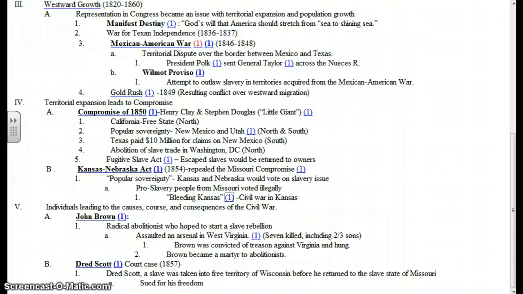This concludes Unit 5, Section 4, Territorial Expansion, which led to compromise.